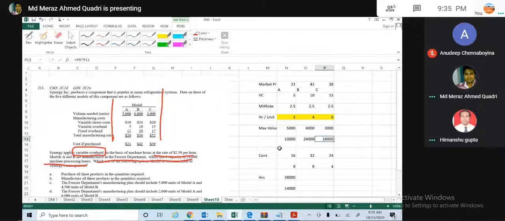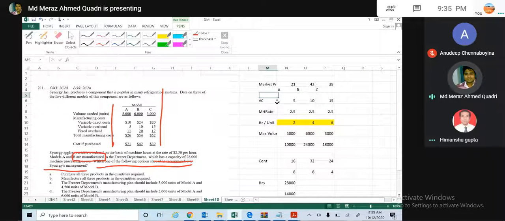Okay. Now my question is, since I can save, but for the purpose of total variable cost, I will take the same total variable cost. I will take 10, 16, and 34 and 35.